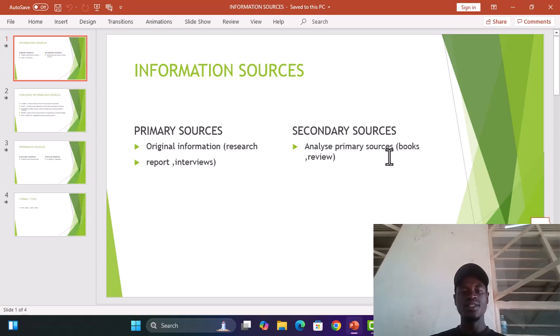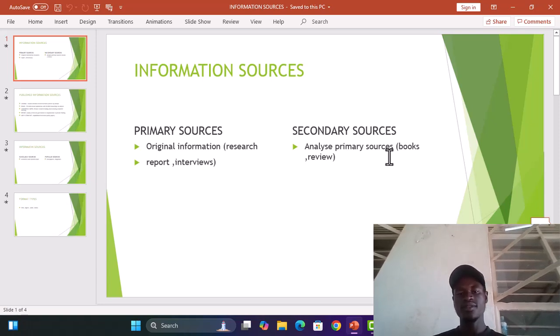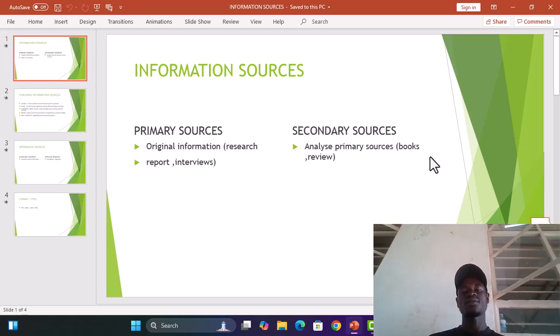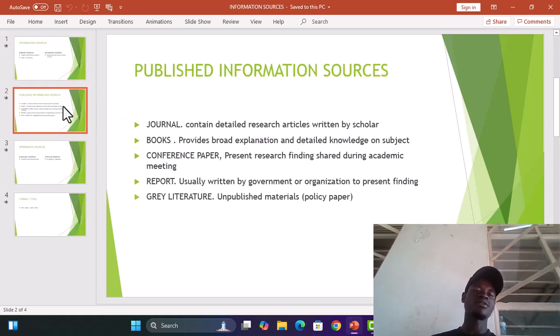So the primary source information, after it has been got, it can be written down, and after it has been written down in books, that is where we can get that information. So the books become the secondary source of information. And we also have what we call the published information sources.